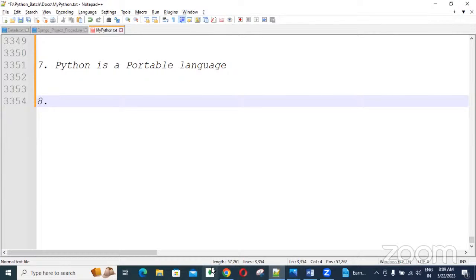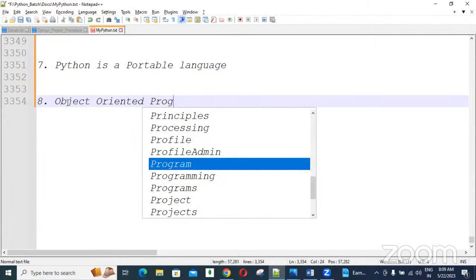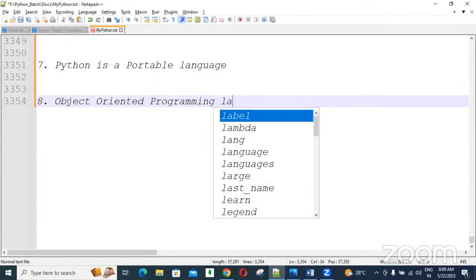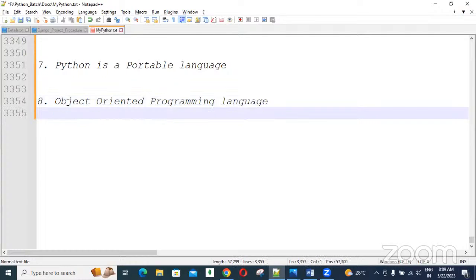Guys. Python is a object-oriented programming language. So Python, C language there, Java is there, .NET is there, guys.